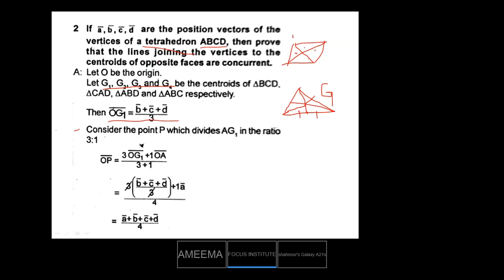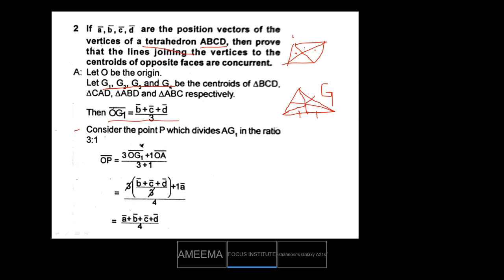Consider the point P which divides AG1 bar in the ratio 3 is to 1. How will we know this? This is from geometry, which we have learned.